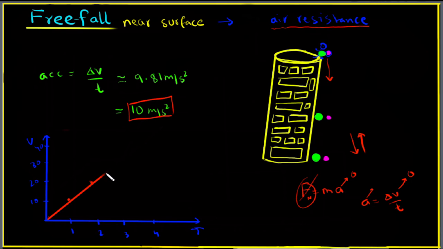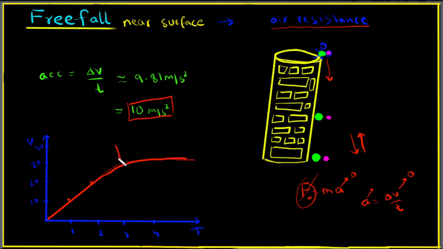So the graph won't be going up, and it will start to go flat like that, and the body will reach a constant velocity, which we precisely call terminal velocity, right? We'll be putting more light on that in the next video, but this is how the graph of a body falling down in the presence of air resistance would look like.